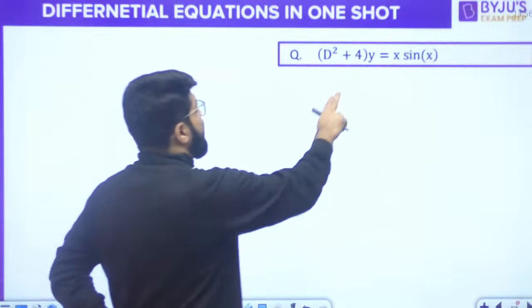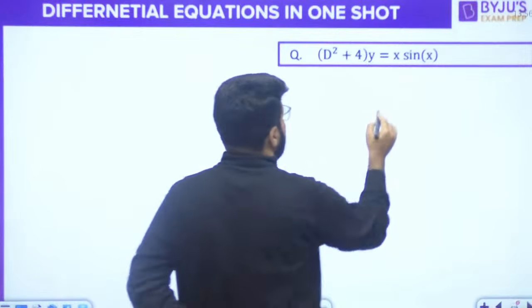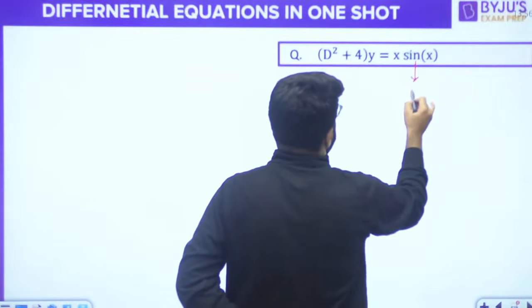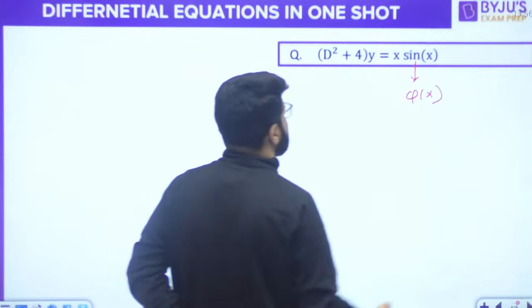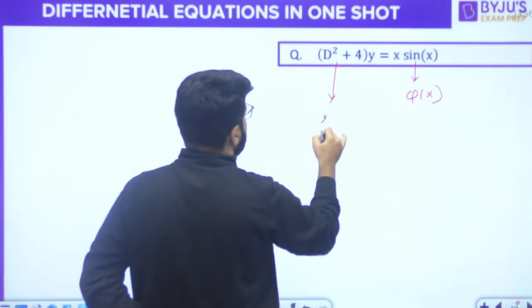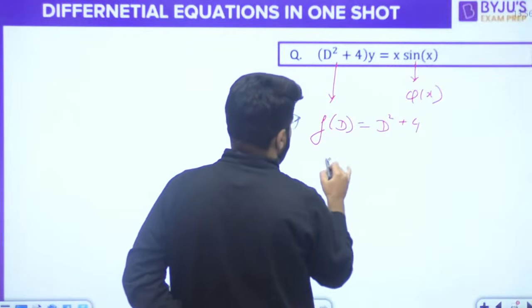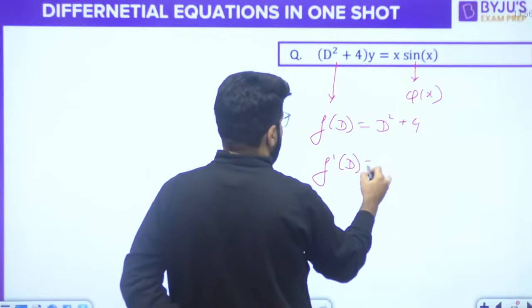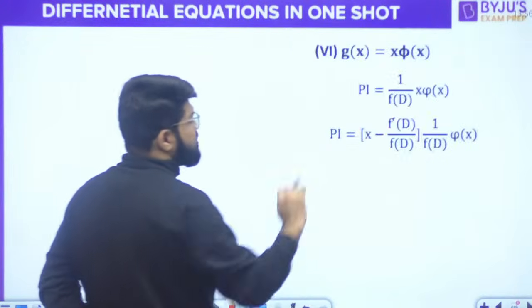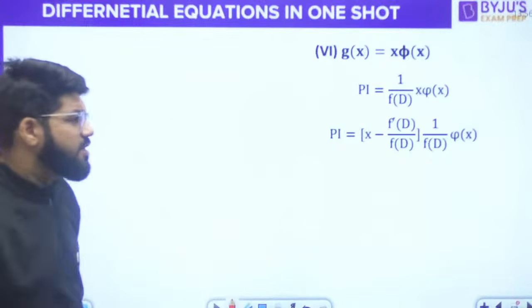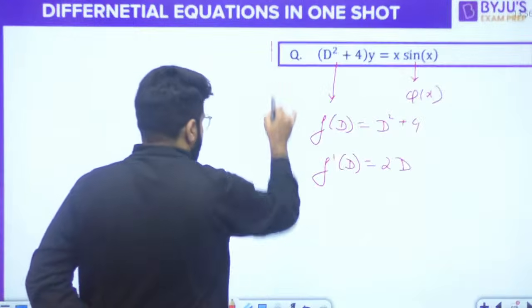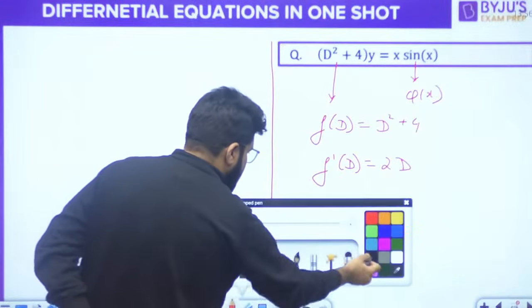D square plus 4 into y is x sin x, right? It is x sin x. This is the phi x now. And what is the f dash? f is D square plus 4. So what is going to be the f dash D? That is 2D, because here I need the f dash D also. So let me write down the particular integral here.